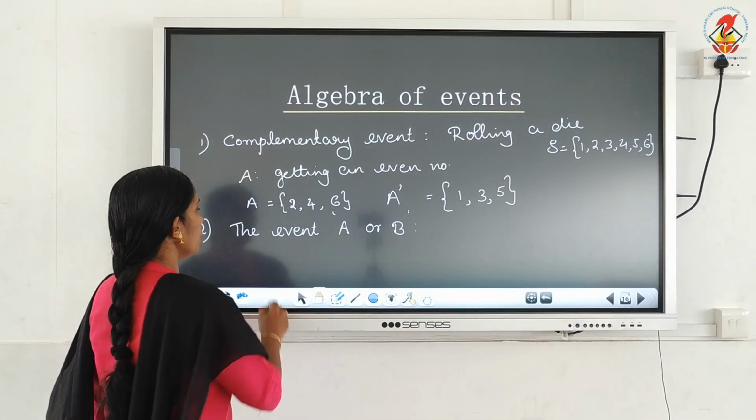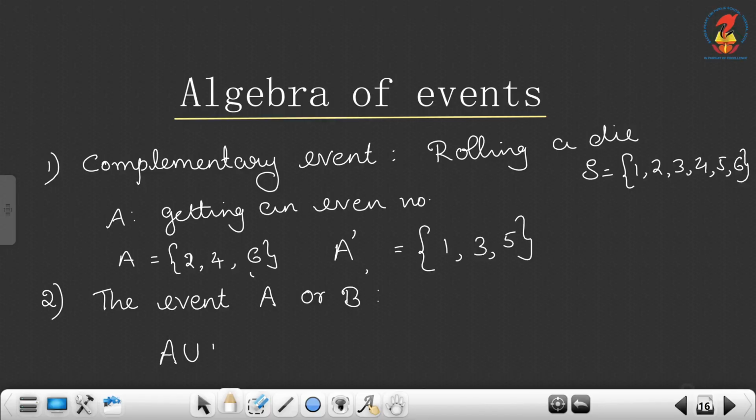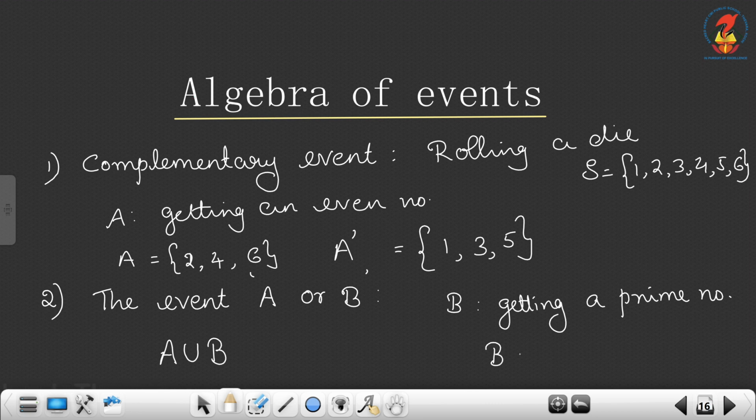Now the event A or B is denoted as A union B. Here let B be the event getting a prime number. So B is equal to the set 2, 3, 5.